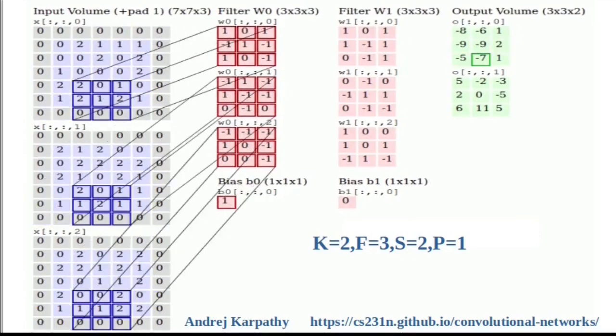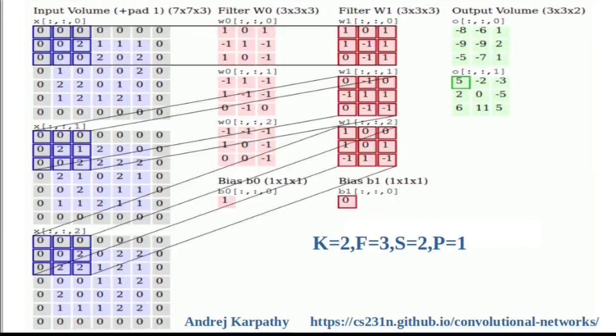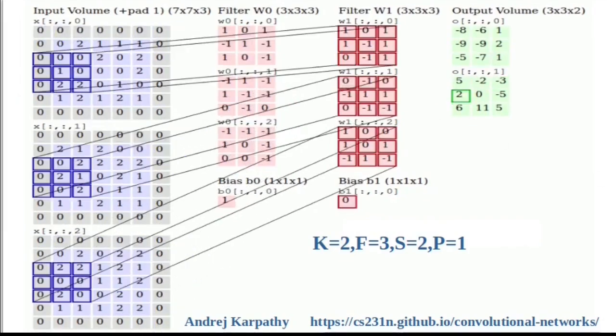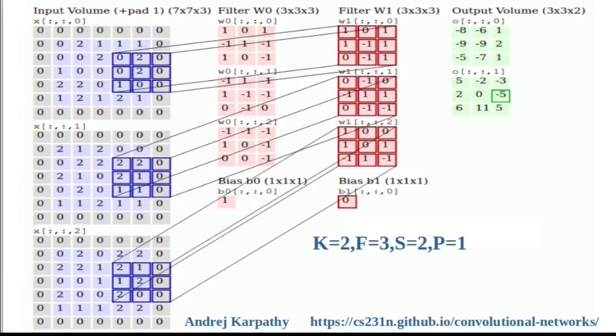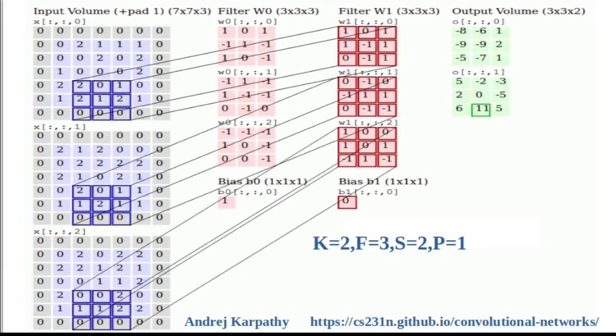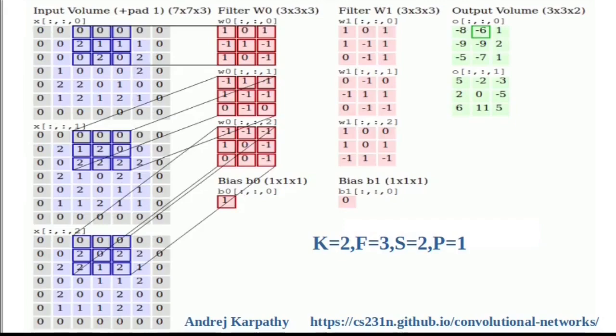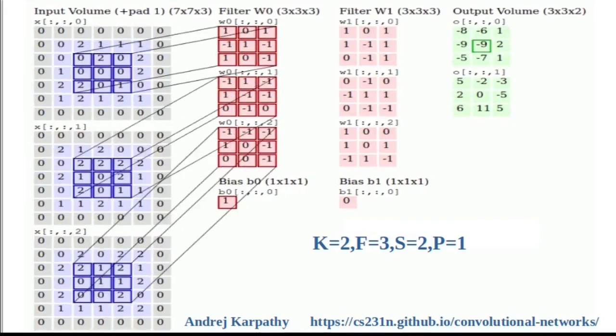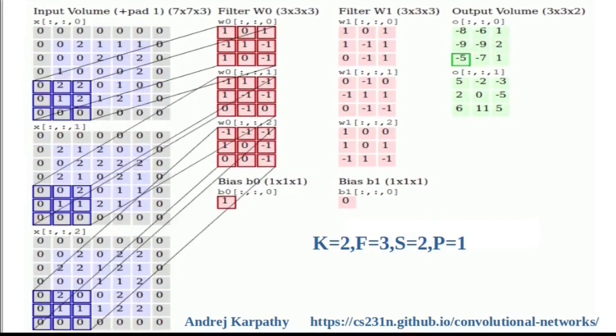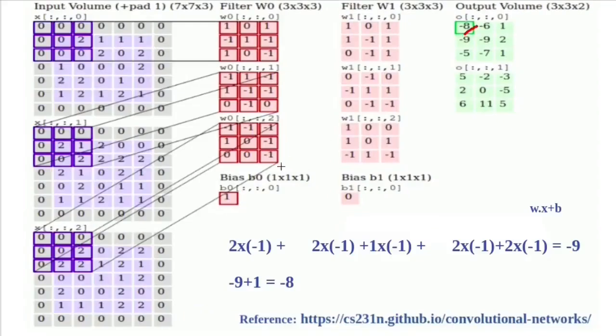Each element of this output is computed by element-wise multiplying the highlighted region in the input with the filter and summing it up, then finally adding the bias to the result. The first channel of this filter is convolved with the first channel of the input with this highlighted region. Here the only non-zero value is 2, which will be multiplied with minus 1.